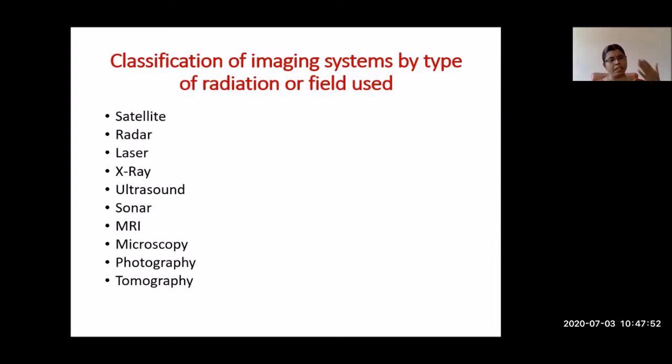There are many types of images based on the sensors or the camera you are using to capture the image: satellite image, radar image, laser image, X-ray image, ultrasound, sonar image, MRI image, microscopy, photography, tomography. Based on the type of image, we have to choose what type of process we need for that particular application, implement it, and get the result.